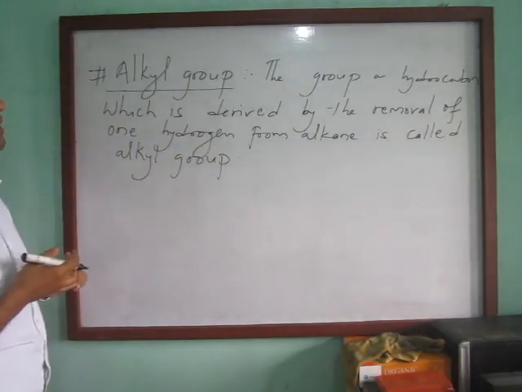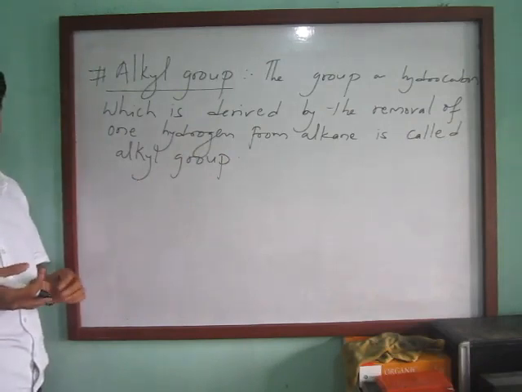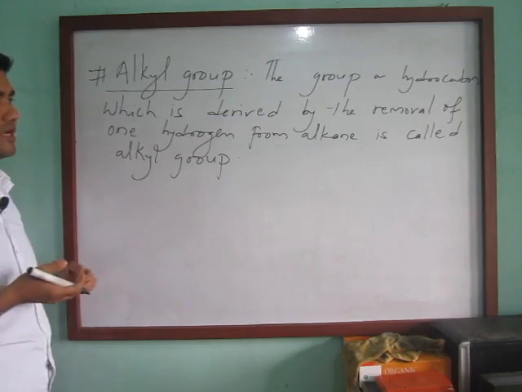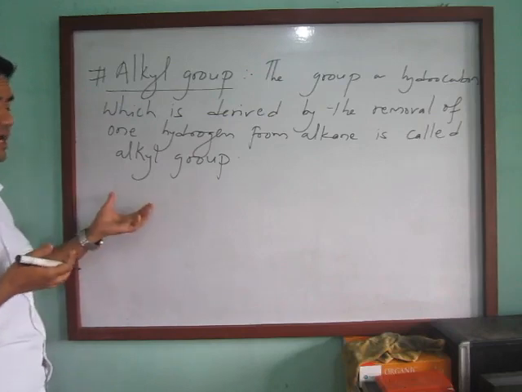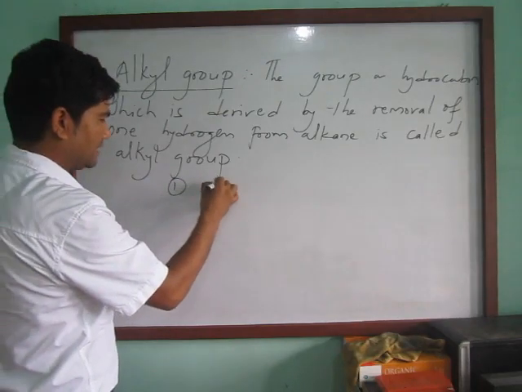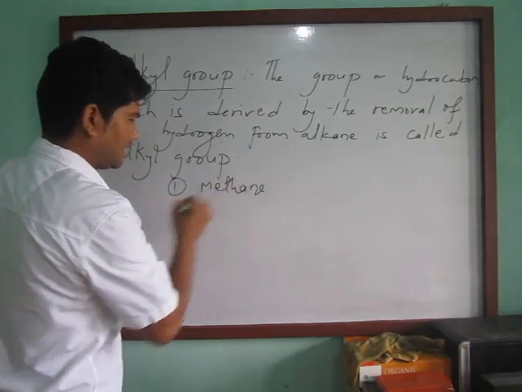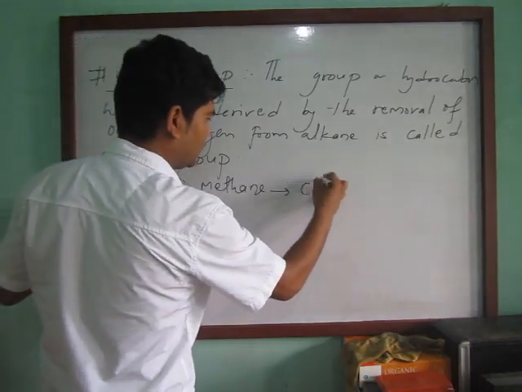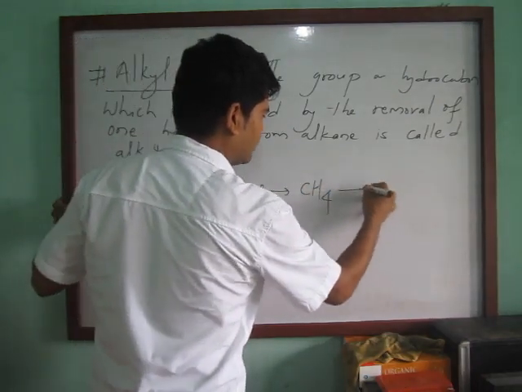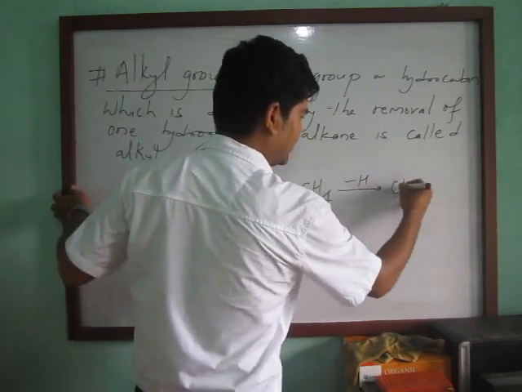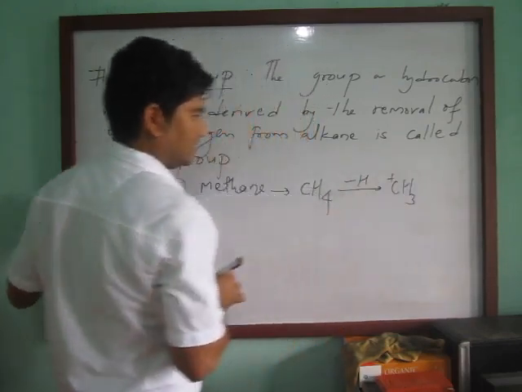So the group or hydrocarbon derived by the removal of one hydrogen from the corresponding alkane is called an alkyl group. Let's see the example from methane. The molecular formula of methane is CH4, and if we remove one hydrogen, you get the CH3 radical.